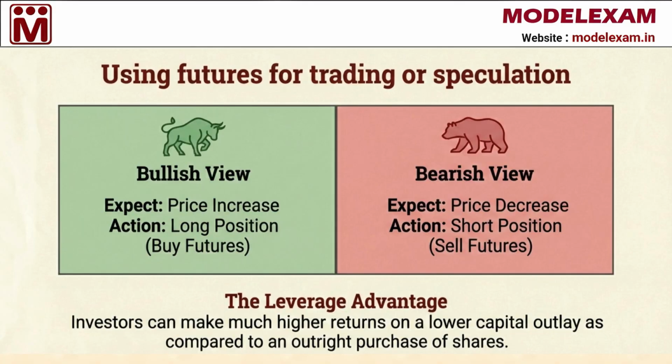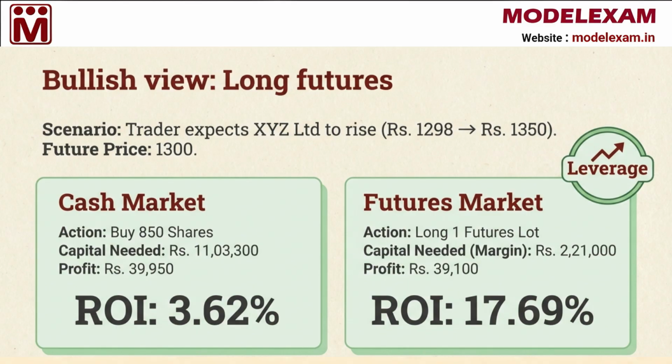Moving on, futures are very popular for trading and speculation. If you have a bullish view and expect prices to rise, you take a long position by buying futures. If you have a bearish view and expect prices to fall, you take a short position by selling futures. The biggest advantage here is leverage. It allows you to aim for much higher returns while using a much smaller amount of capital compared to buying the actual shares in the cash market. Let us compare the cash market and futures market for a bullish trader.